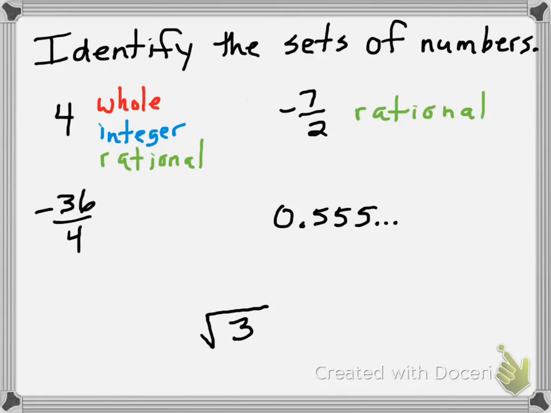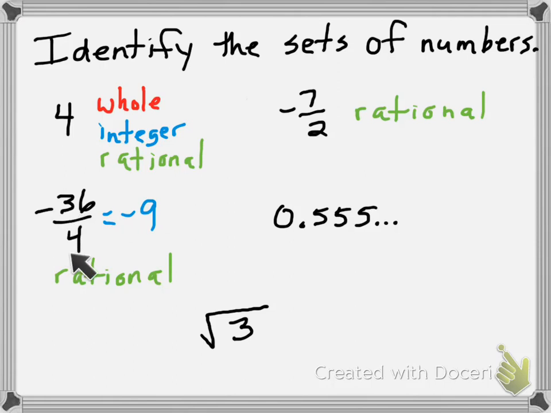Okay? Now the next fraction, negative 36 over 4. Okay, again, I know it's a negative number, so it can't be a whole number. Okay, it's written as a fraction, so it's obviously rational. Alright, now is that it? Well, be careful, because I can simplify negative 36 over 4. Doesn't that just equal negative 9? Because 36 divided by 4 is 9.